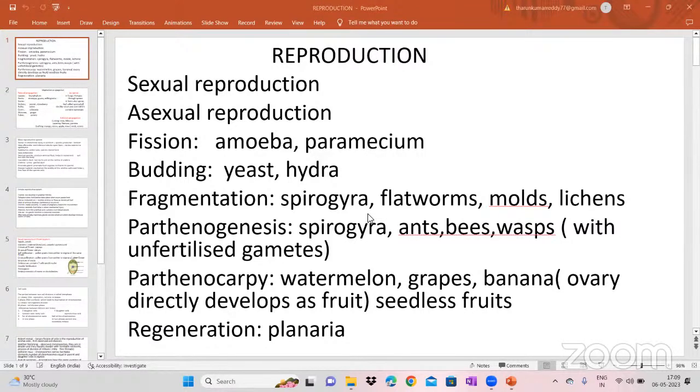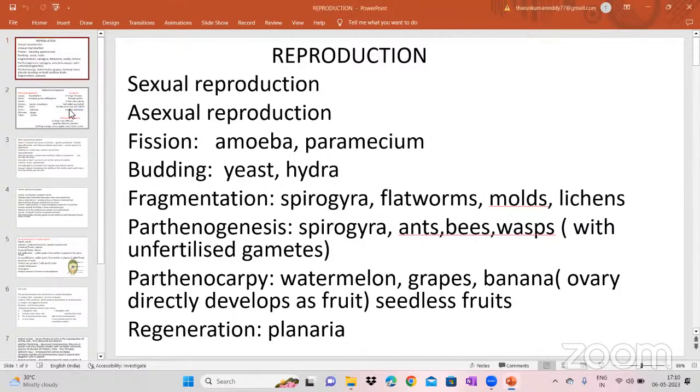So then regeneration, the example is the planaria. In regeneration, any part of the living organism develops the other parts of the organism. So it has the head, body, and tail. If we cut it into 3 pieces as head, body, and tail, the tail regenerates body and head. Even the head redevelops the body and then tail. Even the middle body develops the head and tail. So this is called the regeneration. Okay. So these are the asexual reproduction methods.